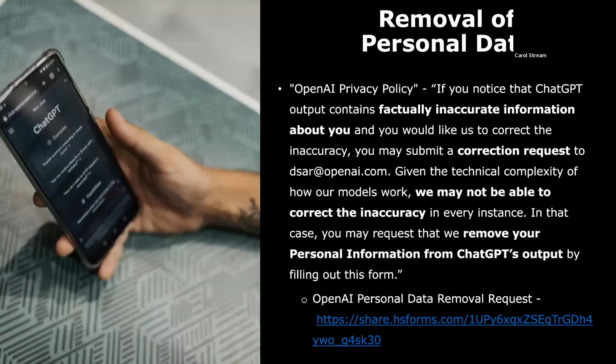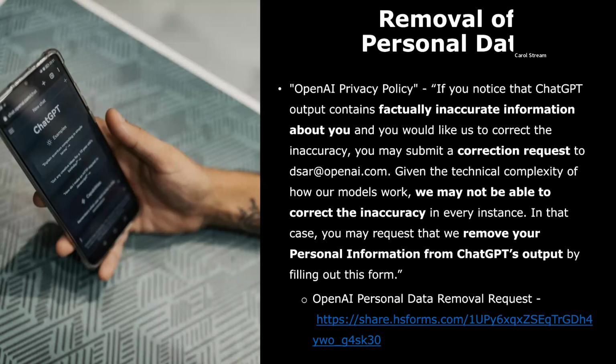Users can request to have their personal data removed from ChatGPT's models, but they must first provide clear evidence that ChatGPT is producing content that contains their data. However, such clear-cut evidence is difficult to properly locate and identify, as the OpenAI privacy policy admits, quote, "if you notice that ChatGPT output contains factually inaccurate information about you, and you would like us to correct the inaccuracy, you may submit a correction request to dsar@openai.com.